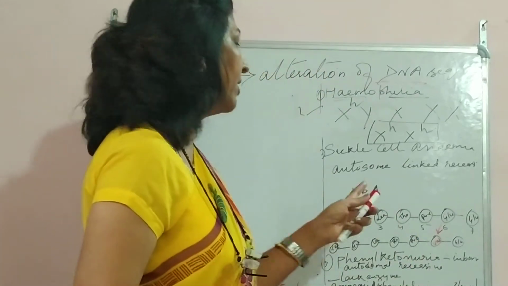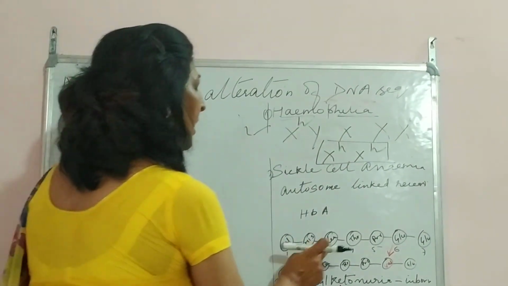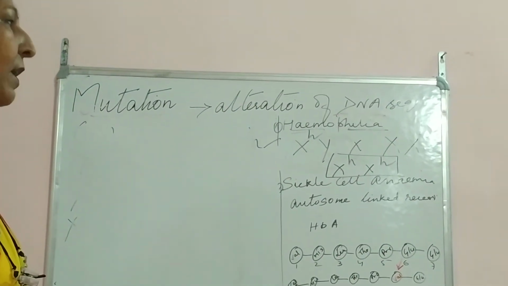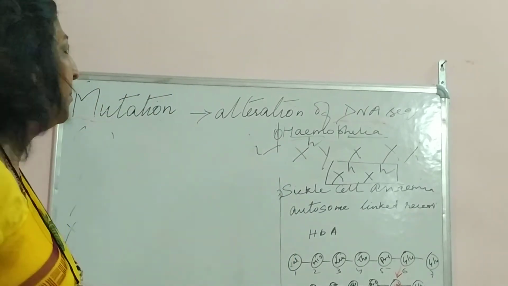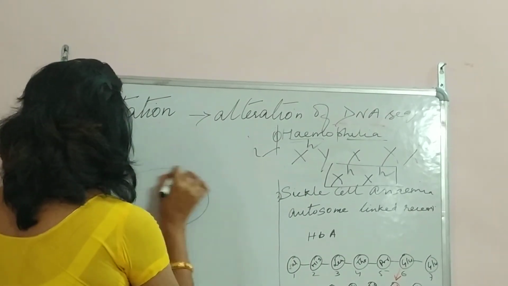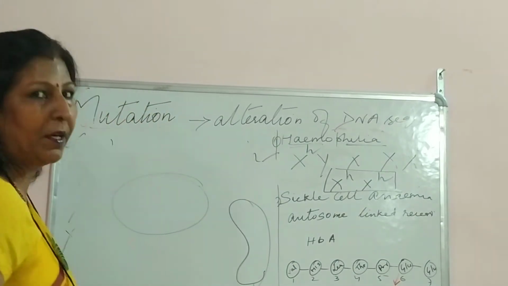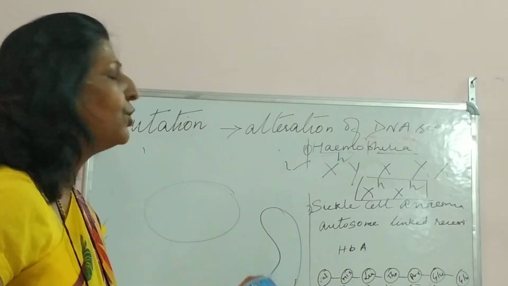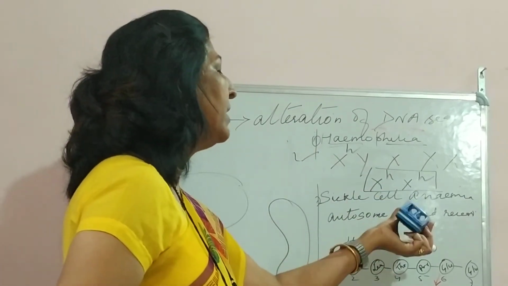Autosome linked recessive, I already told you. And here what happens, children? These are the amino acids which are present. Okay, we are talking about the blood, and normally the blood cell is biconcave disc shaped. Somewhat like this, and here it becomes like this, sickle shaped. If it becomes sickle shaped, it cannot absorb oxygen, and if there is no oxygen, definitely the child will die. So here also it is autosome linked recessive.